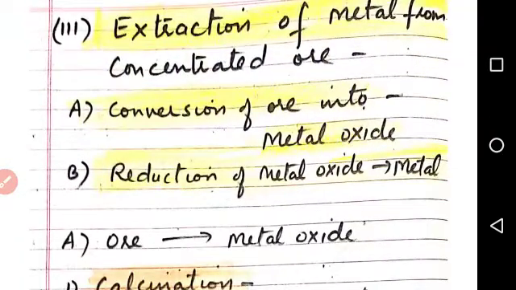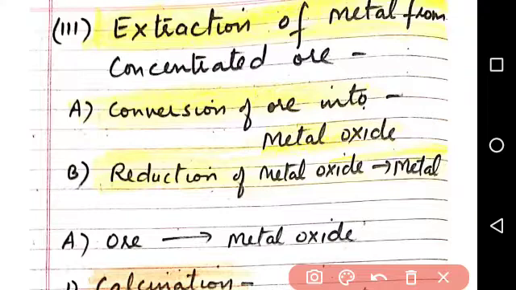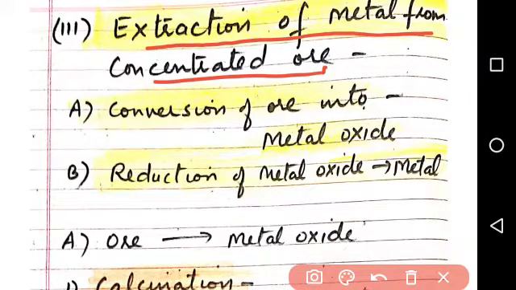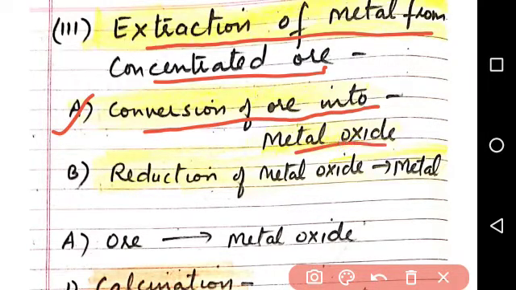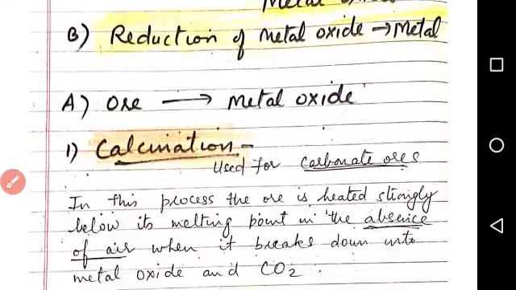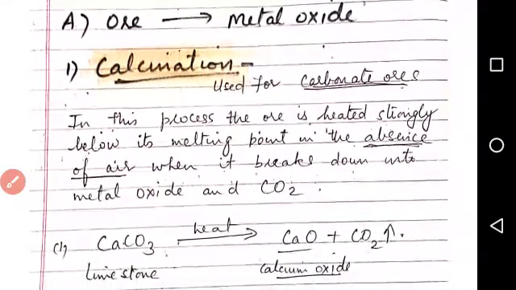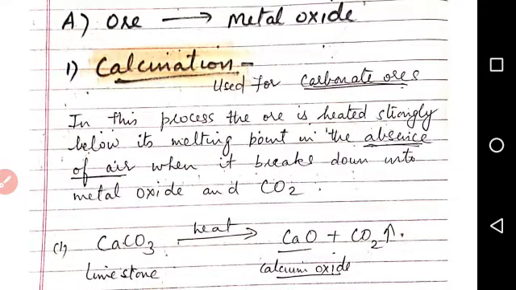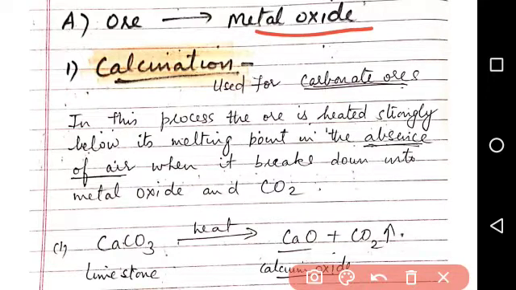Next step in the metallurgy is extraction of metal from concentrated ore. It occurs in two steps. First step is conversion of ore into metal oxide. Second is reduction of metal oxide to metal. So first step, how is ore converted into metal oxide? So there are two processes, calcination and roasting.